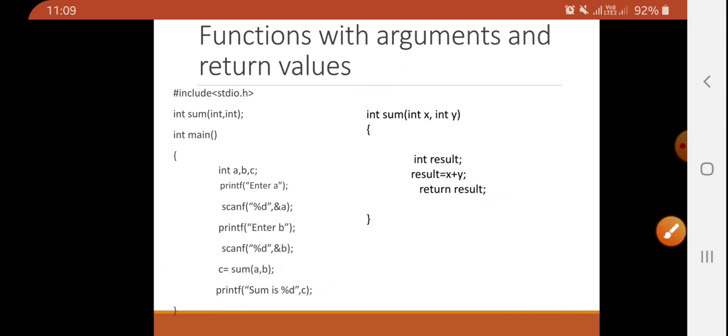So out of the four categories, which function we have to use depends on your problem. We can perform the same problem with all four functions, but when it's necessary to return a value, we will return a value. When we want to pass some data from one function to another function, we will pass it. So that's all.